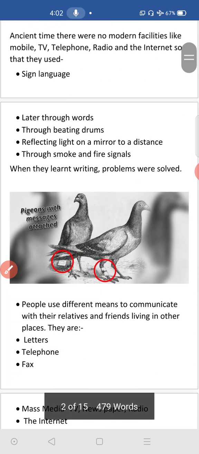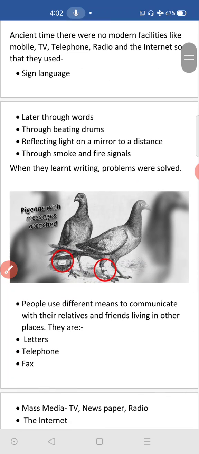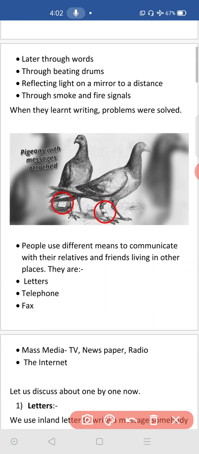Here is one of the beautiful images I pasted here. Look at it. Pigeons. Here, see, look at their legs. People were writing a letter or the information they wanted to convey, and they were tying it to the pigeon. They were giving training to these pigeons so that they reached the exact place or exact address and delivered this message. This was going on. By this image you can see that.